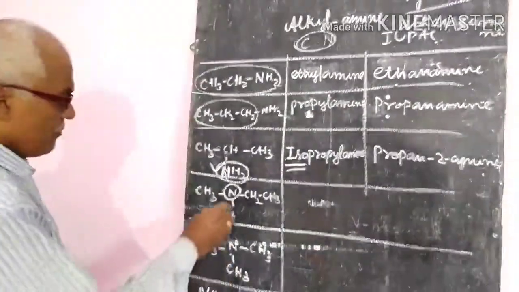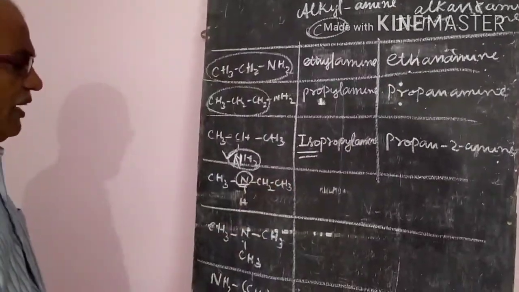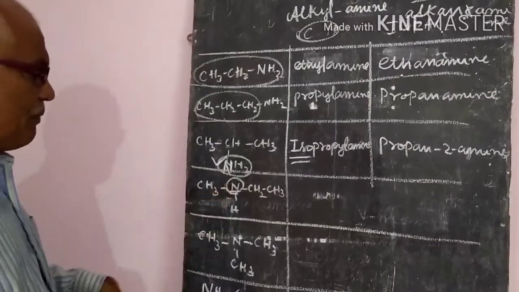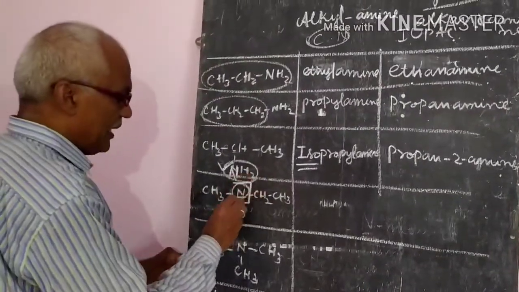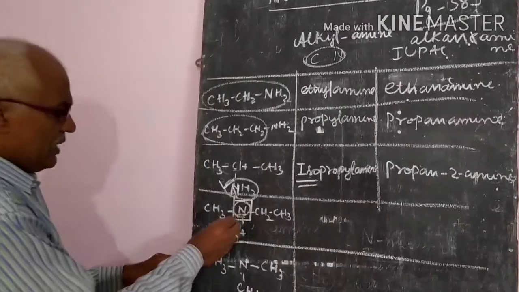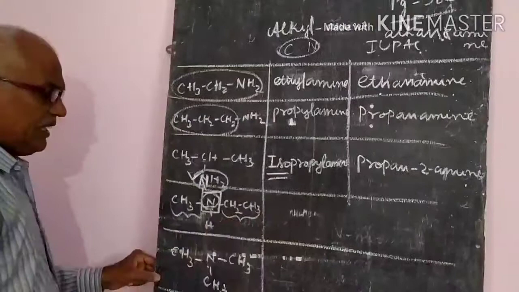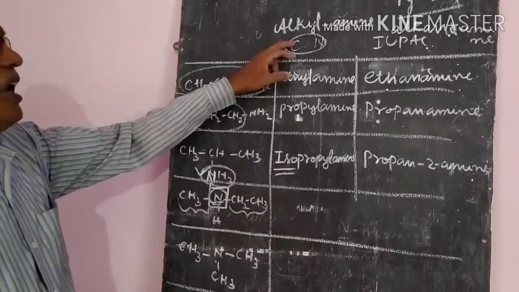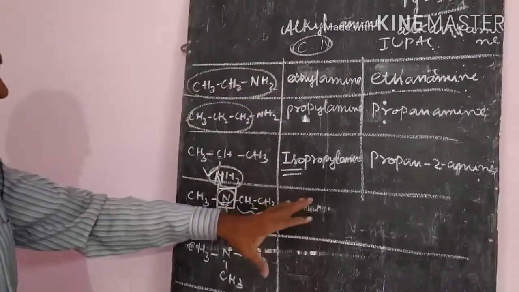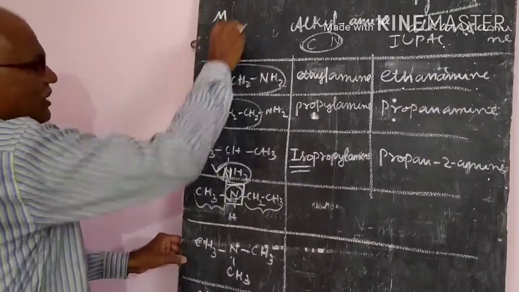But here, when the nitrogen is in the main chain, then this nitrogen will be taken as the main chain. In this one, on this side a methyl group is there, and here an ethyl group is there. In the common names, you have to find the alphabetical order. Methyl and ethyl, so E comes first.